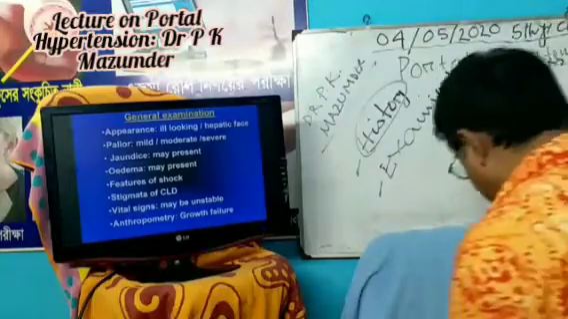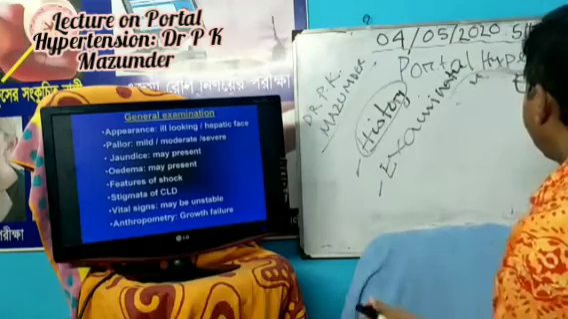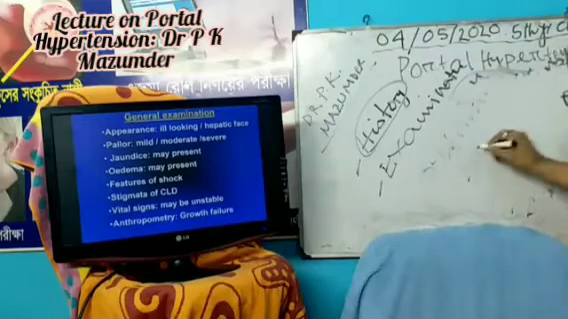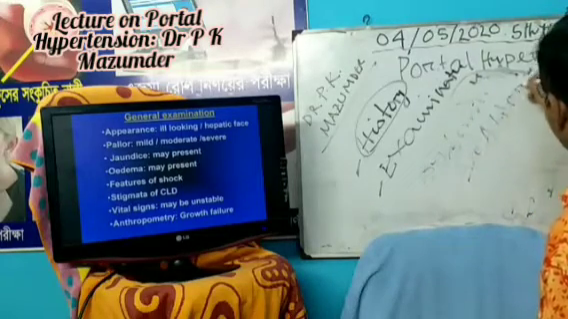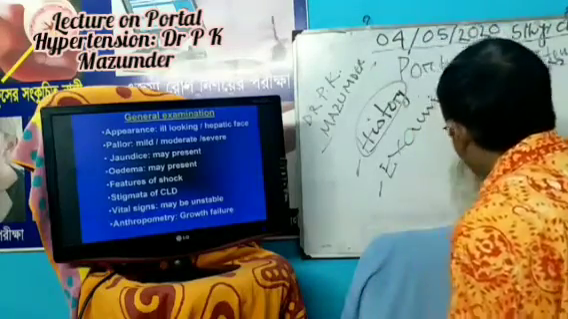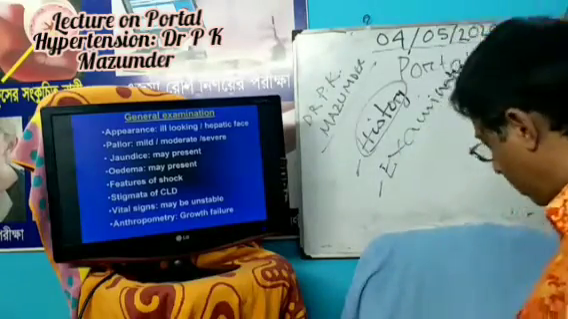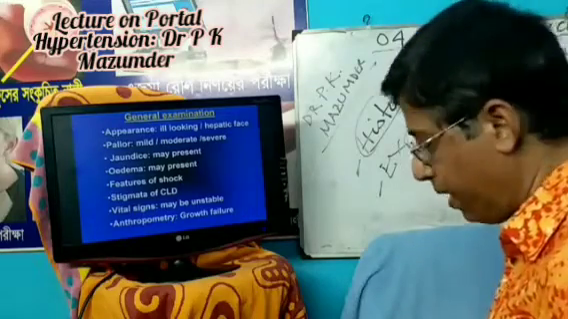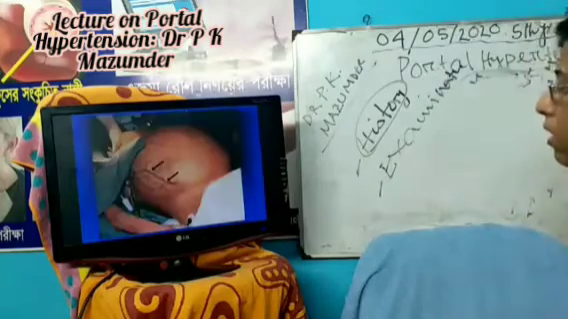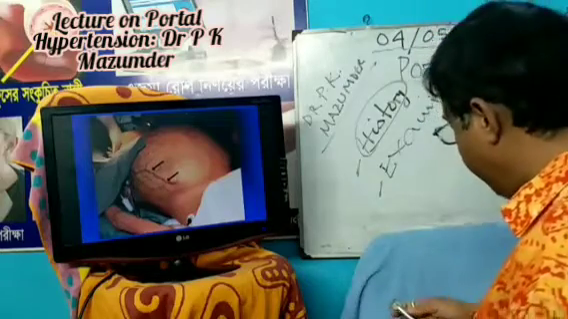Now what are the signs we get from the systemic examination? Usually systemic examination is done of the abdomen. What findings do you get from abdominal examination? Very important: signs of portal hypertension. This picture is very important for your OSPE.